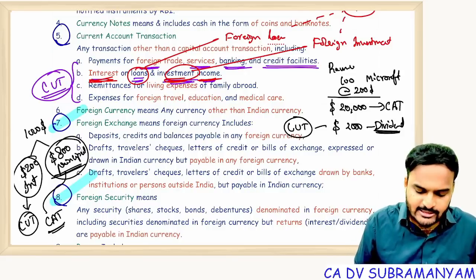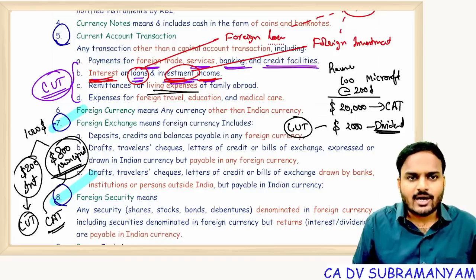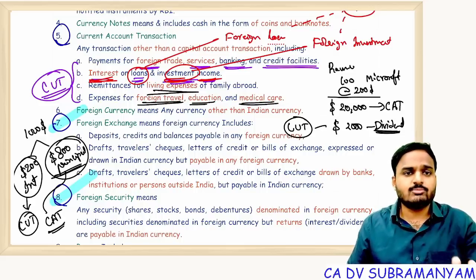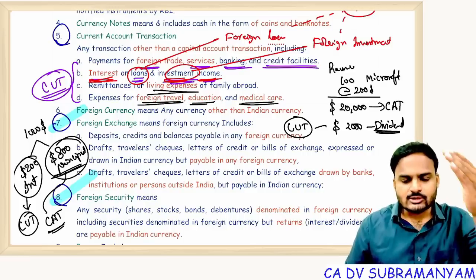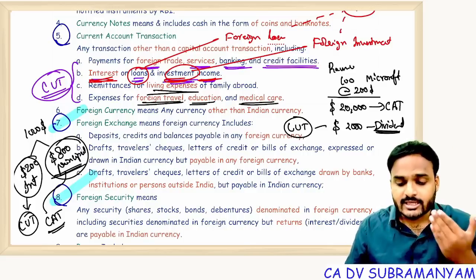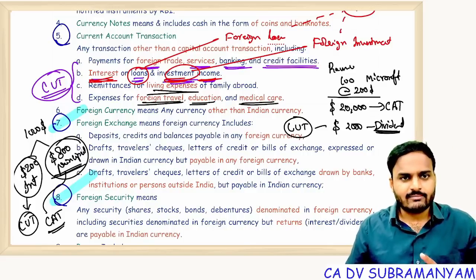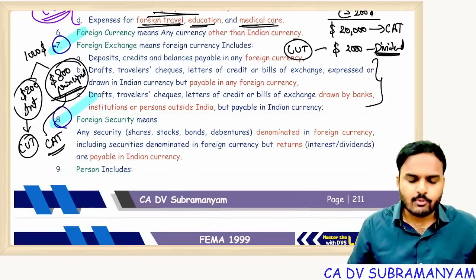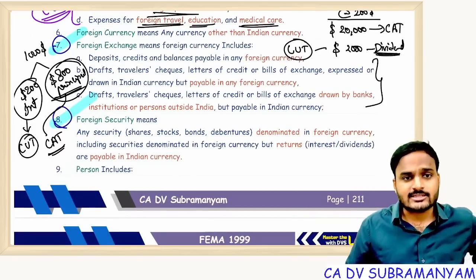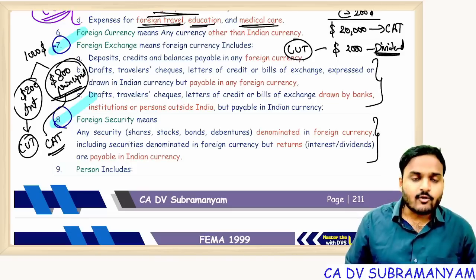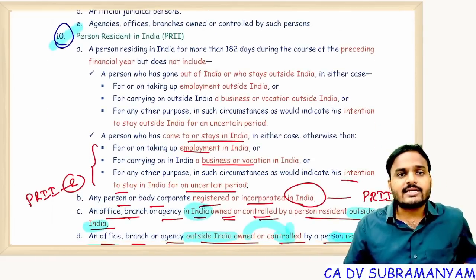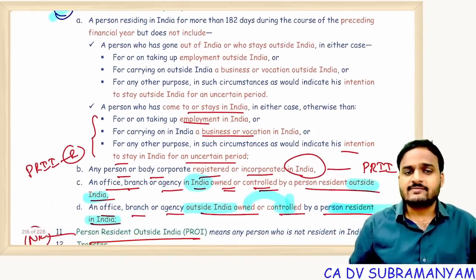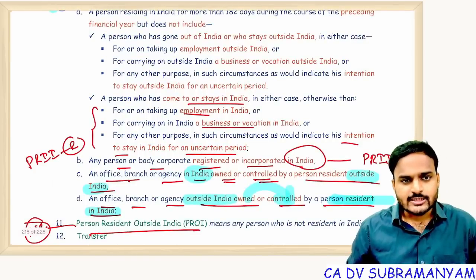That's it. Next one, remittances for living expenses of family abroad. Next one, expenses for foreign travel, foreign education, medical care. So these 4 transactions are deemed to be current account transactions. Remember these points, very important. They may ask you a list of transactions and ask what is the nature of the transaction, capital or current. Getting my point? Similarly, they will also test whether it is a foreign exchange transaction or not, whether it is a foreign security or not, and whether the person is a resident or non-resident. 5 definitions, very important. Can I proceed?